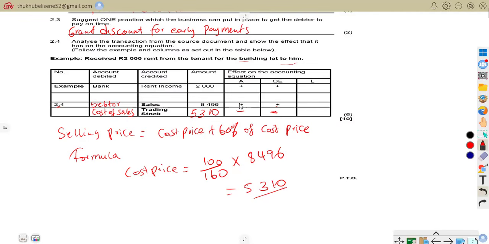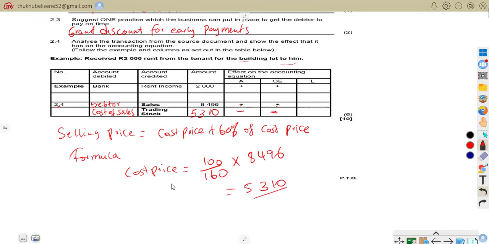So our trading stock is going to decrease, and you know our trading stock is an asset. The cost of sales increase is going to decrease our owner's equity. But liabilities, you know very well, have no effect. So this is how we were expected to treat this question.